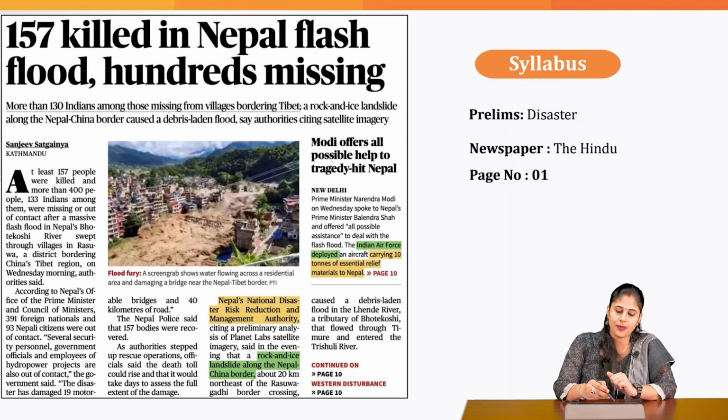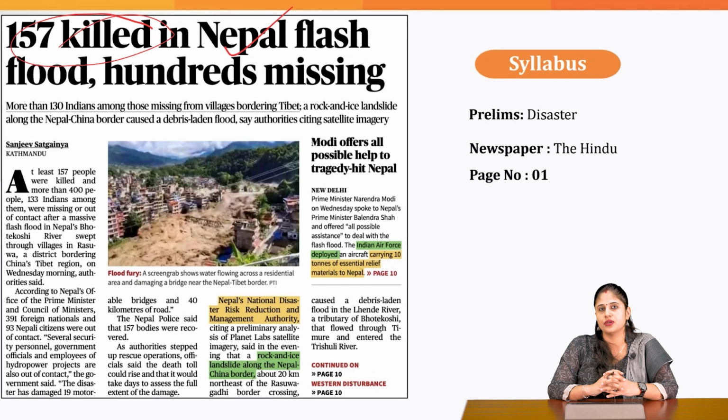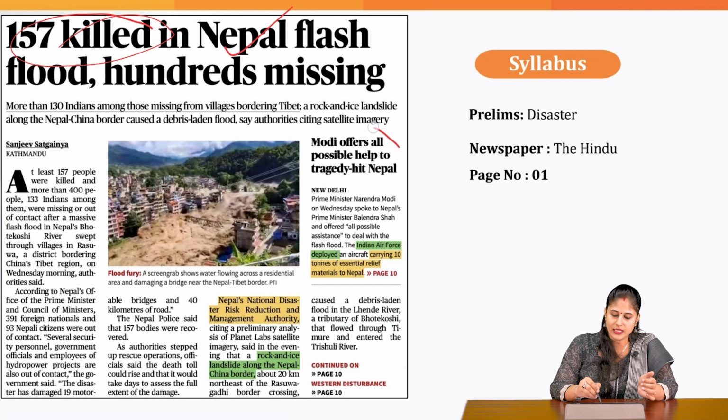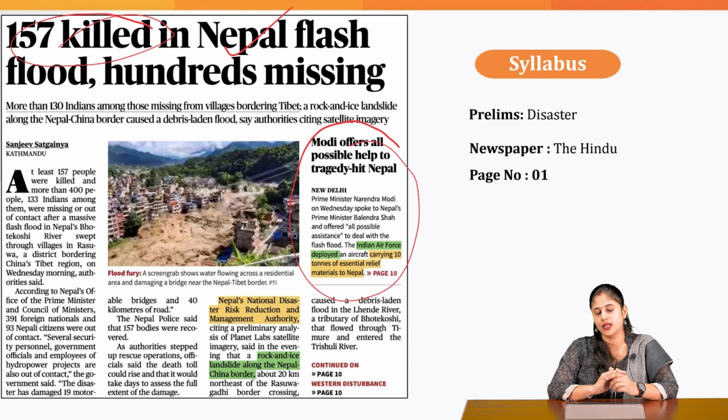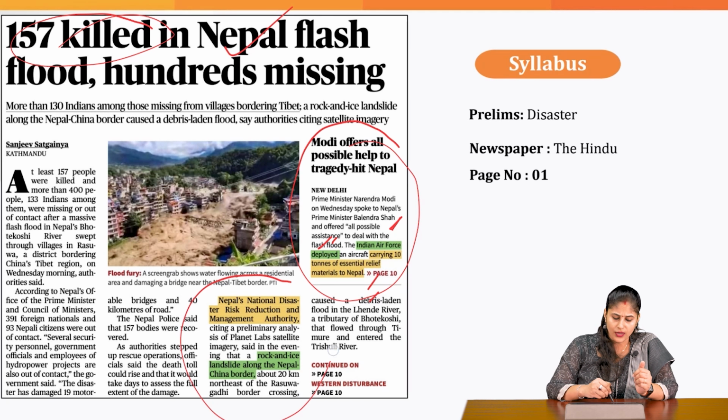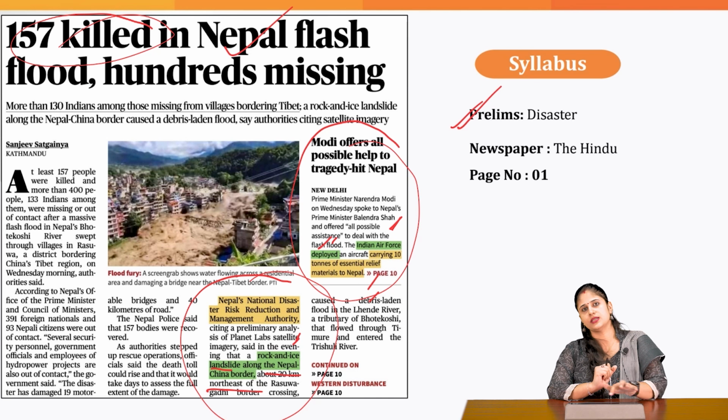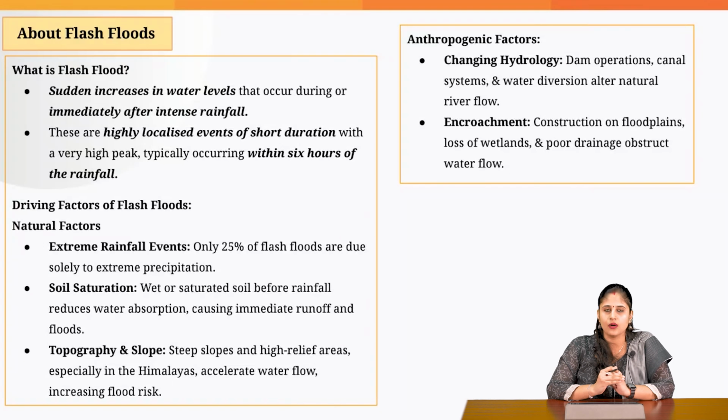Now, recently, Nepal has witnessed flash floods, and this has cost a lot of human lives also. And in this respect, India has provided the necessary support to Nepal. So the Indian Air Force has deployed aircrafts which are providing the essential relief material to Nepal. Now, according to Nepal National Disaster Forces, it was because of the rock and ice landslide which took place around the Nepal-China border. This particular topic is relevant from the disaster point of view, which is a part of your GS paper 3.